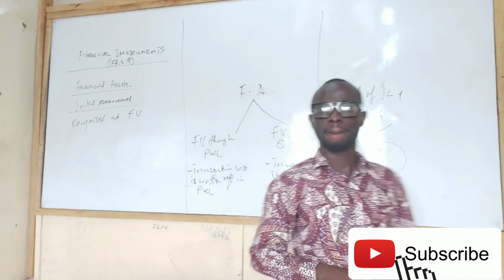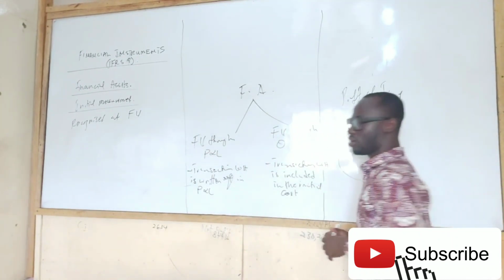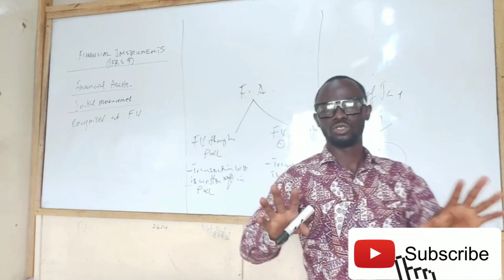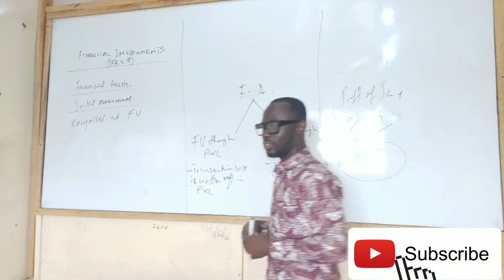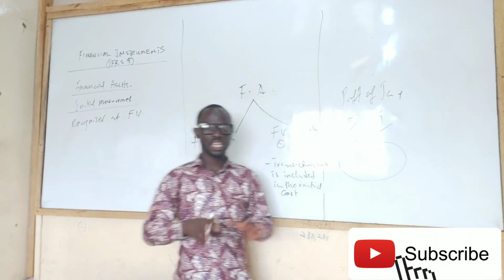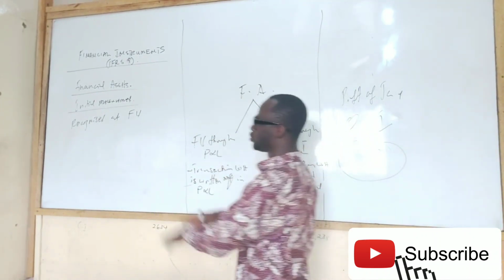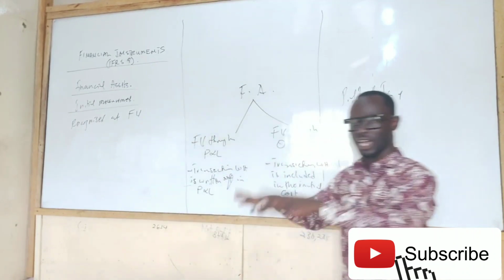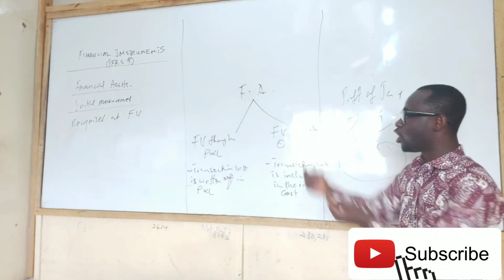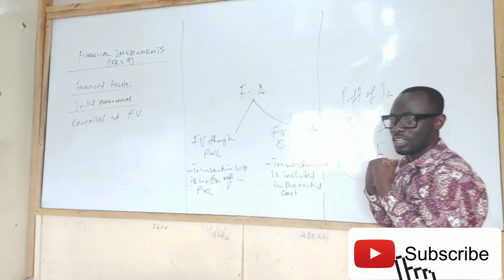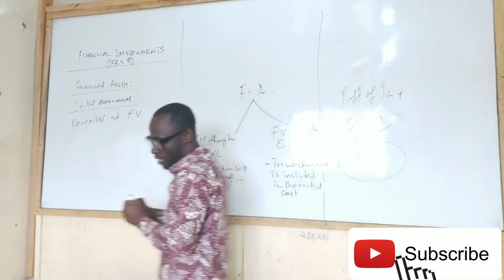Transaction cost, like what? Issue costs, commission to the broker. Are you getting it? The cost we incur in issuing the shares or in buying the shares, whatever it is, because it's a financial asset, it means we are the ones buying the shares. Are you getting the idea?